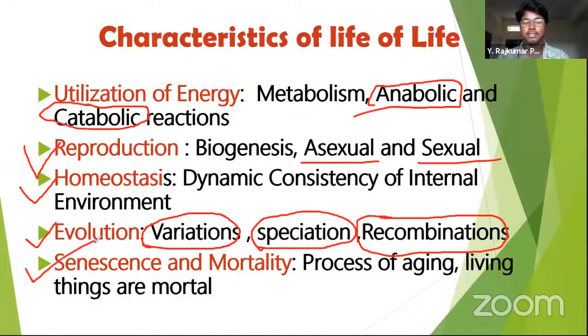Next characteristic of life is senescence and mortality. Can we live for 1,000 years? Can any other plant or animal live for 1,000 crores of years? No. All living things have a certain age limit. This is called senescence. We are all mortal. That means one day we will definitely expire. This is called senescence and mortality.